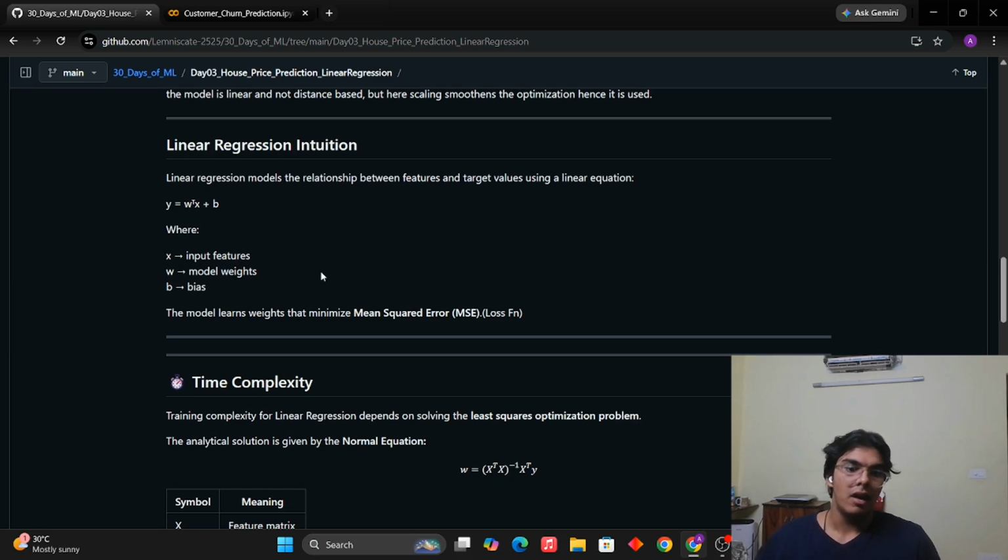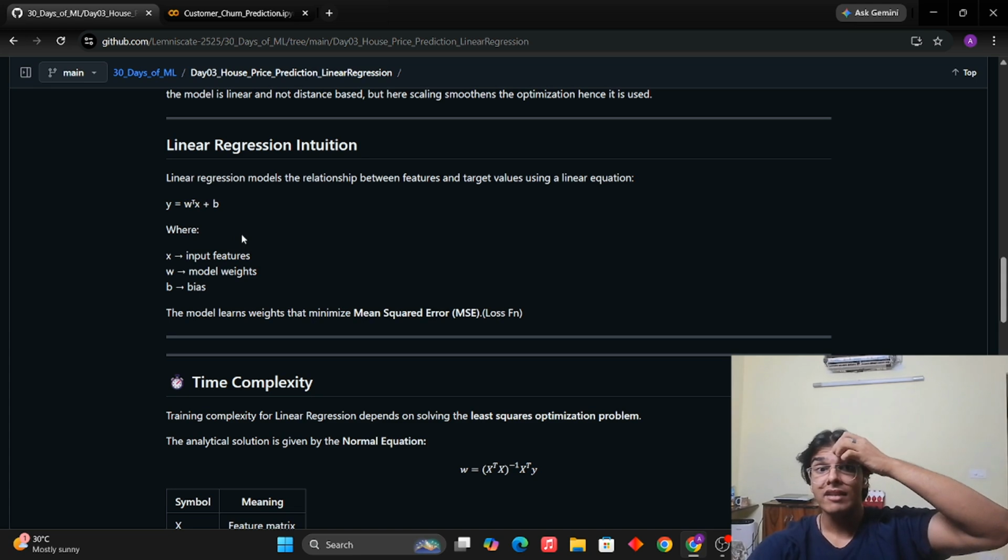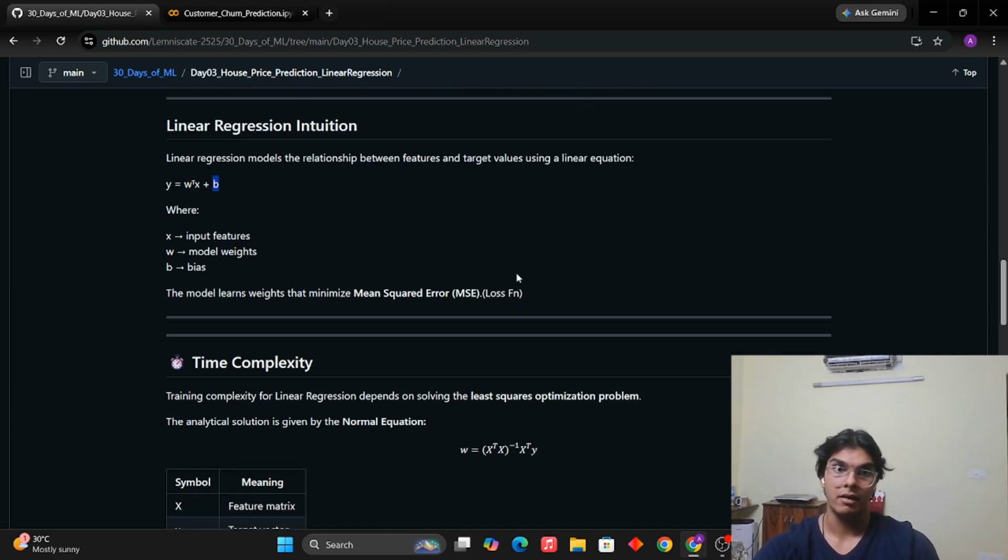Which is why we cannot do WX. We have to do W transpose X, because W transpose will make the row of X equal to the columns of W. Then we can multiply them. And the bias term is added so that if this W transpose X value becomes zero by some chance, the bias still exists and the model still predicts something rather than giving us an error.